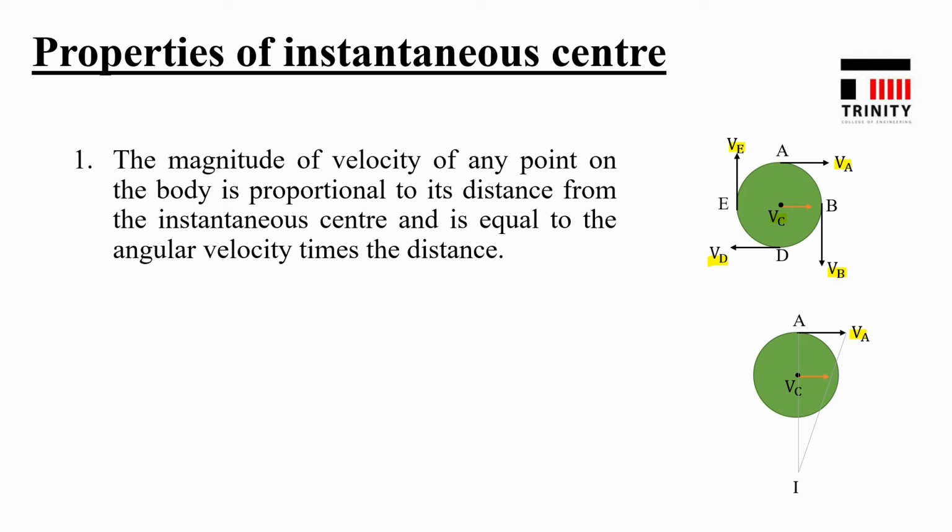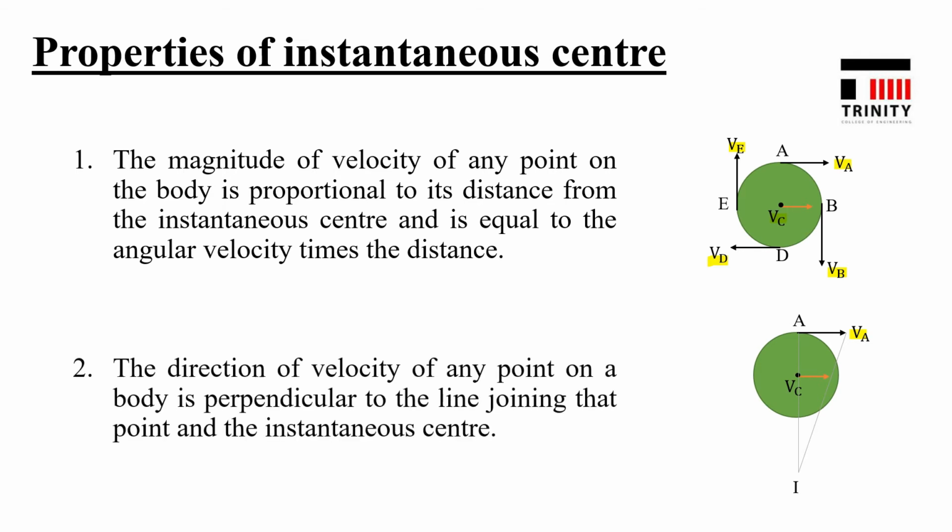That is, VA is equal to omega into IA. Okay, so according to concept of instantaneous center, velocity at any point is equal to omega into distance between that point and instantaneous center. So just see this figure. From this figure, VA is equal to omega into IA. Is that clear?